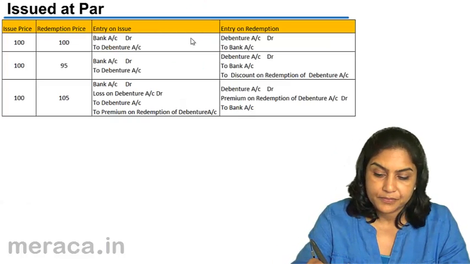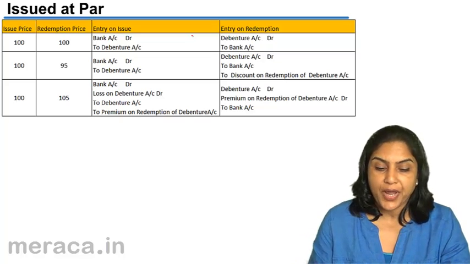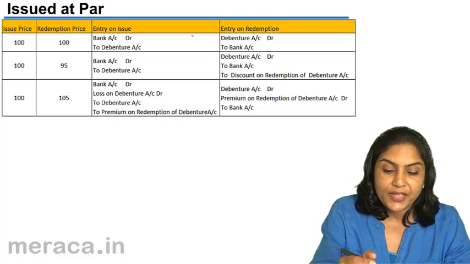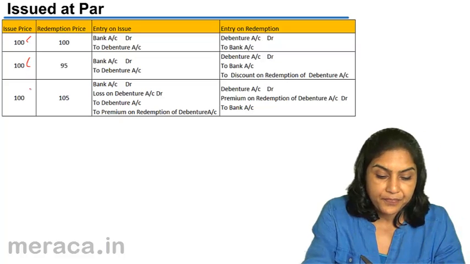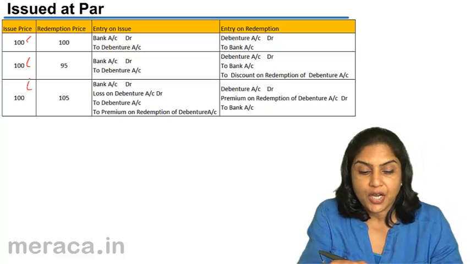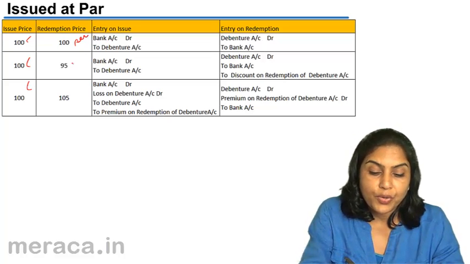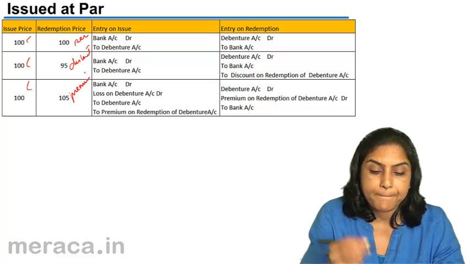First, if debentures are issued at par, the different scenarios here are where the debentures are issued at par, the issue price is 100, and the redemption, however, one is at par, 2 is at a discount and 3 is at a premium.